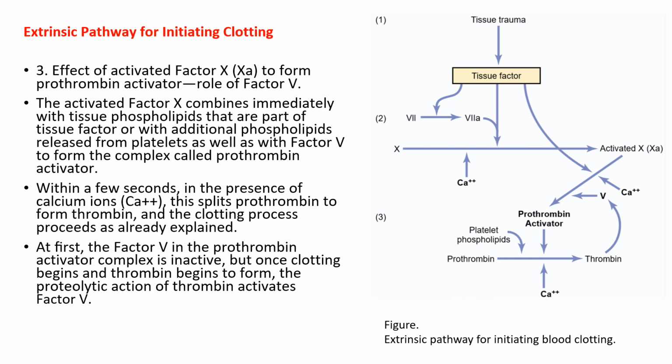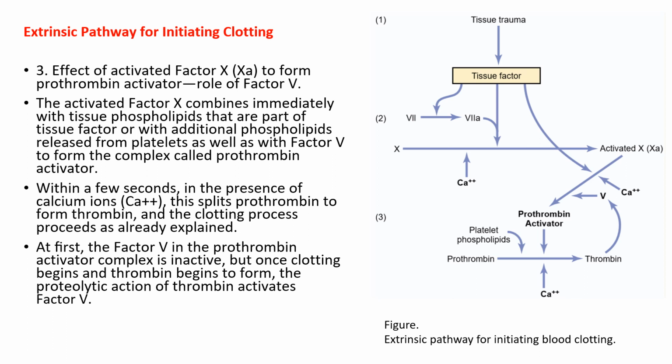Step 3. Effect of activated factor 10, 10A, to form prothrombin activator. Role of factor 5. The activated factor 10 combines immediately with tissue phospholipids that are part of tissue factor or with additional phospholipids released from platelets as well as with factor 5 to form the complex called prothrombin activator.